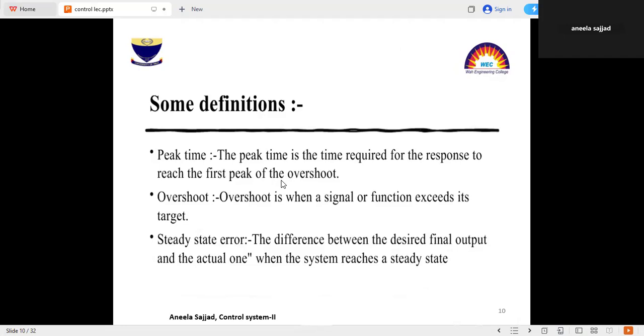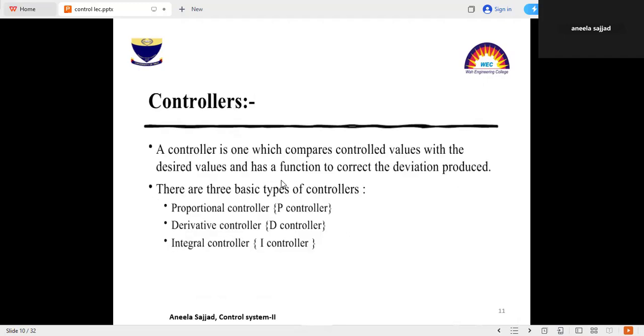Similarly, here we will discuss some definitions. The definitions are peak time. The peak time is the time required for the response to reach the first peak of the overshoot. And overshoot, what is overshoot? Overshoot is when a signal exceeds its target. Steady state error is the difference between the desired final output and the actual output. This is basically known as the steady state error. So this error will be calculated when the system reaches its steady state position.